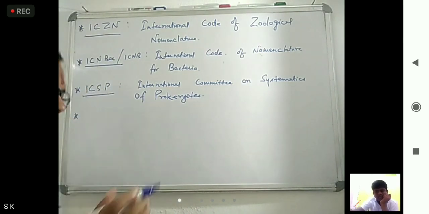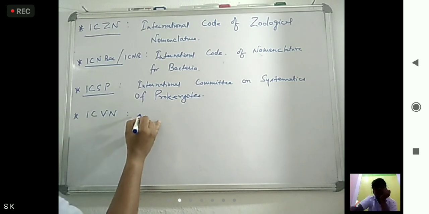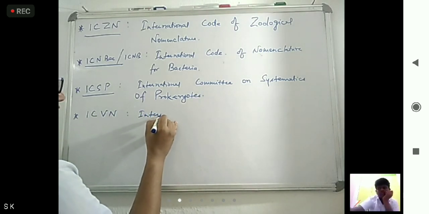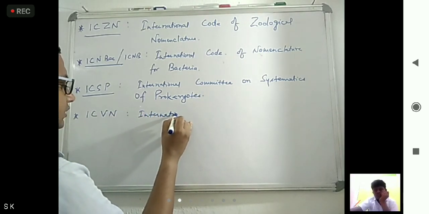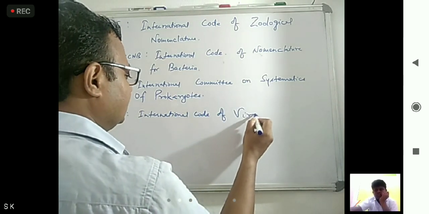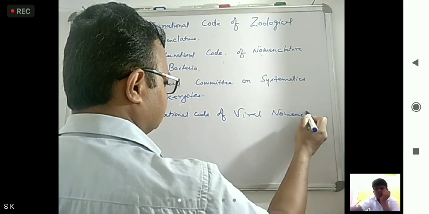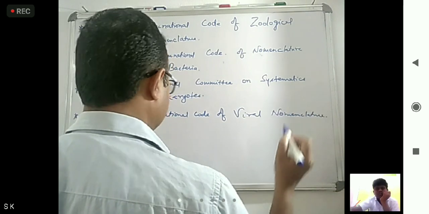Okay. Next is ICVN. It is International Code of Viral Nomenclature. Virus nomenclature. Okay.